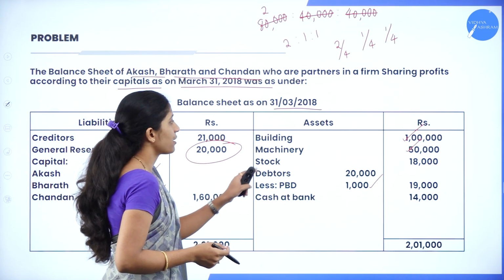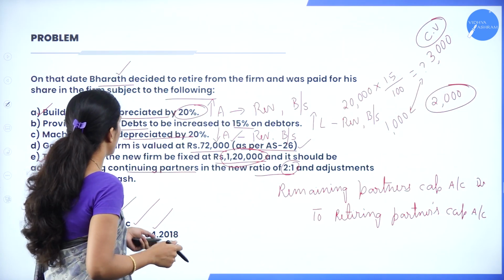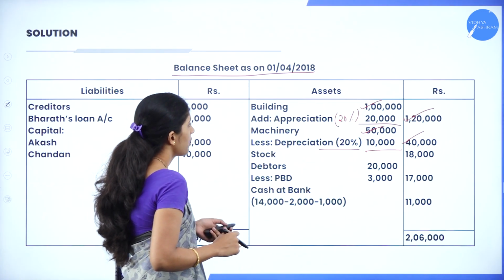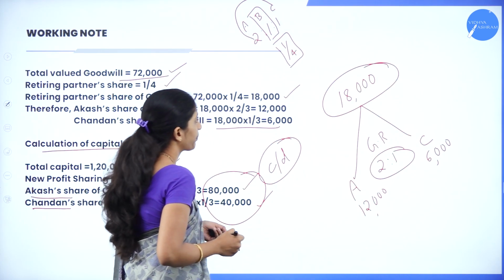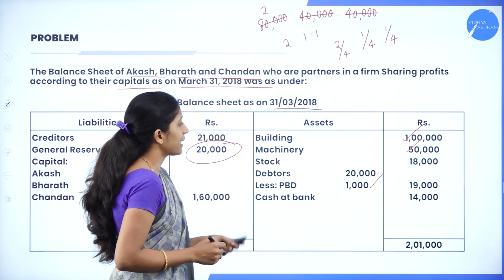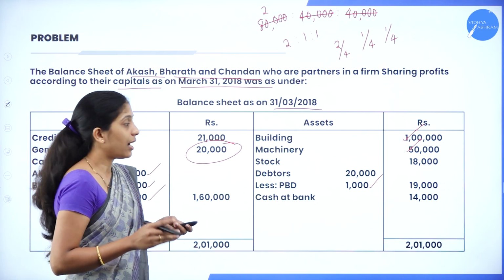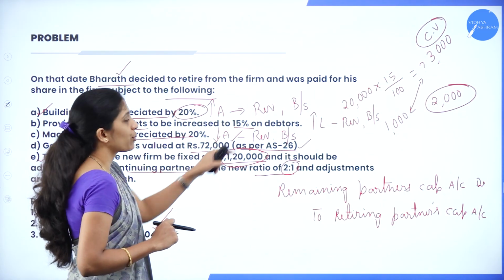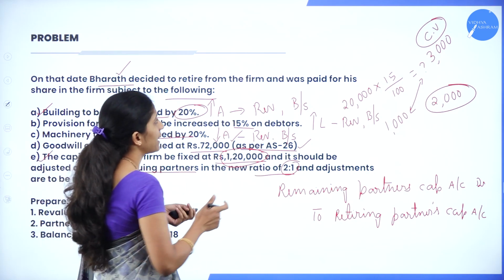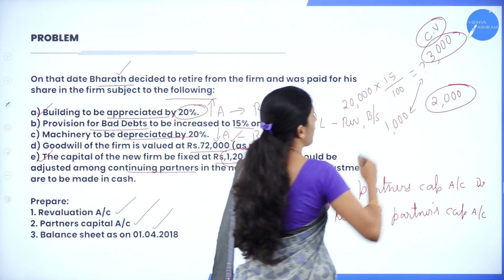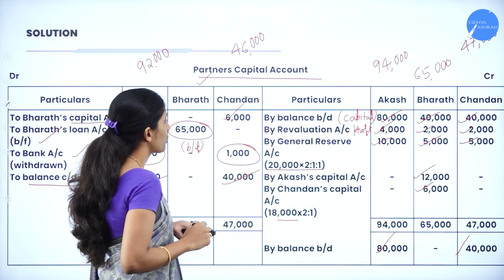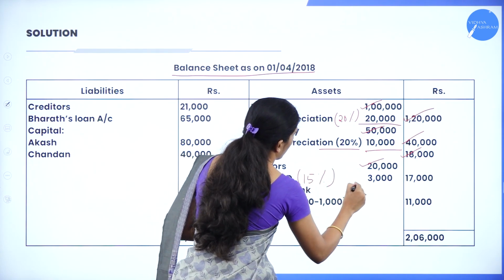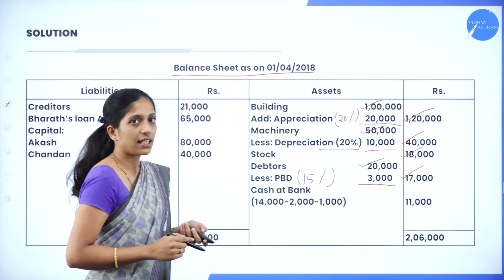And the next item is stock, 18,000. See the adjustment, whether there is any adjustment relating to stock? No, it means that it remains the same. So stock, 18,000. Next one, we have debtors, 20,000 less PBD. Now, 20,000 is the debtors, but the actual PBD, what they have told, we have to maintain at 15%. In the sense, the actual PDD is how much? That is 3,000. So we have to deduct that whole 3,000. So how to record? Debtors 20,000 less PBD at 15%. So we got 3,000. So when you deduct, it is 17,000.